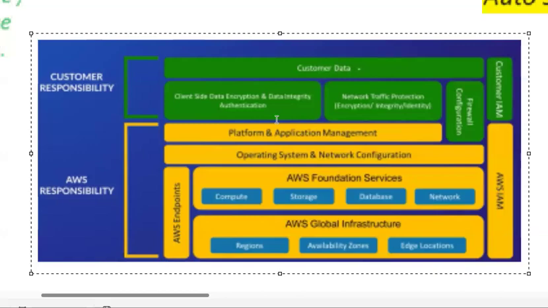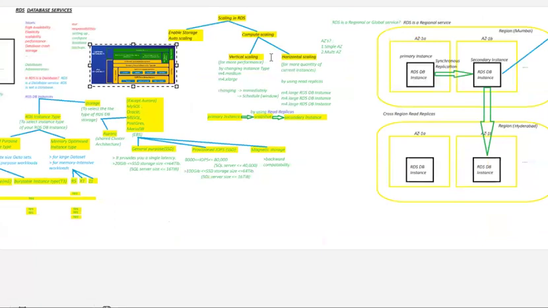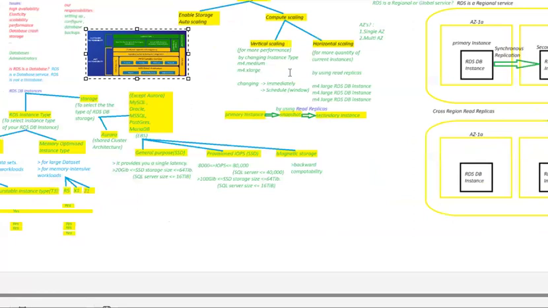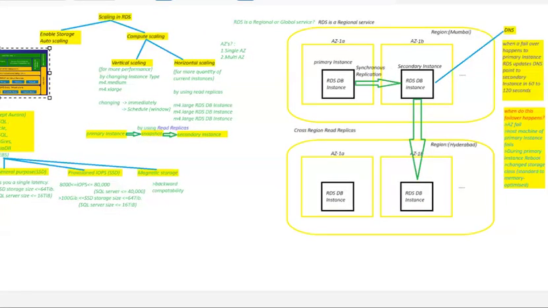So you can see this is all about your RDS. Till now we completed mostly all things regarding RDS in the cloud. I hope you understood scaling for your RDS, and whether RDS is regional or global, and who will take care of providing your secondary instances whenever your primary instance fails, through DNS.